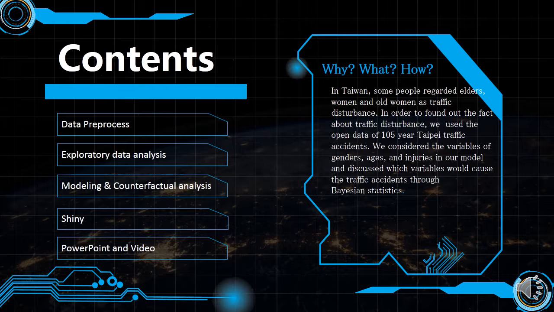In Taiwan, some people regarded elders, women, and old women as traffic disturbance. In order to find out the fact about traffic disturbance, we used the open data of 105-year Taipei traffic accidents. We considered the variables of genders, ages, and injuries in our model and discussed which variables could cause the traffic accidents through Bayesian statistics. Then we moved on to have Joy introduce data preprocessing.